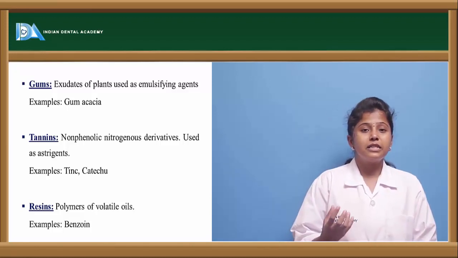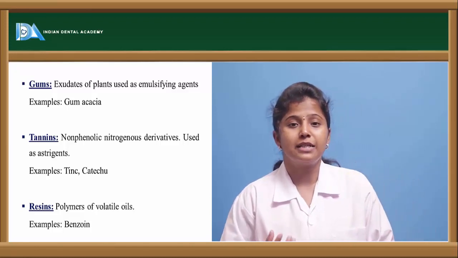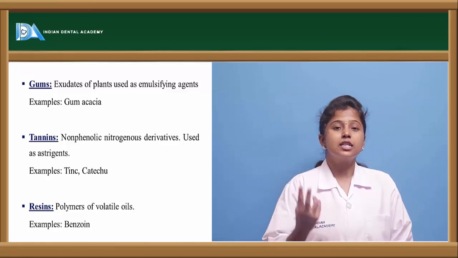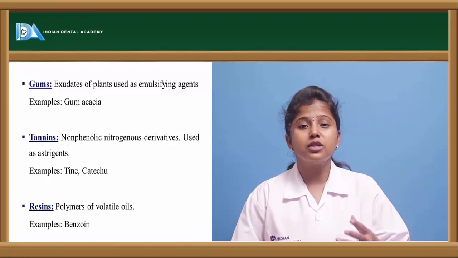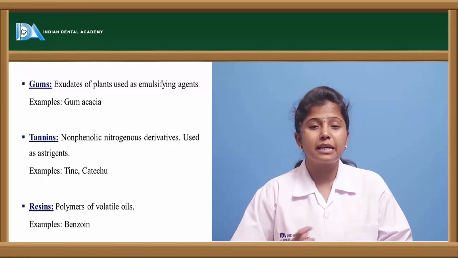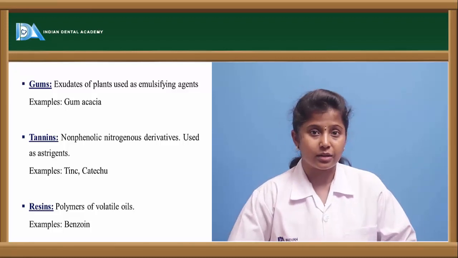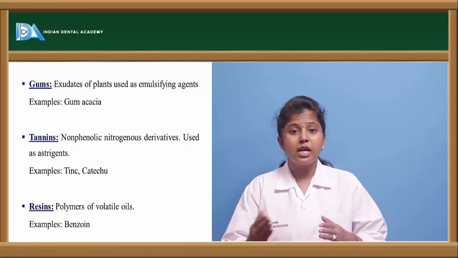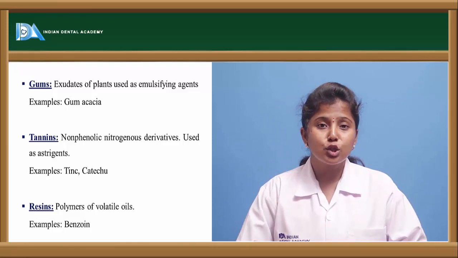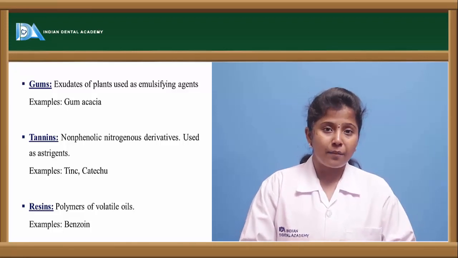So if we see a formulated preparation called an emulsion, it contains two immiscible phases, an oil phase and a water phase. So these two are not miscible, they are not mixed up with each other. That is the reason we have to use some emulsifying agents in order to mix these two immiscible liquids to form an emulsion.